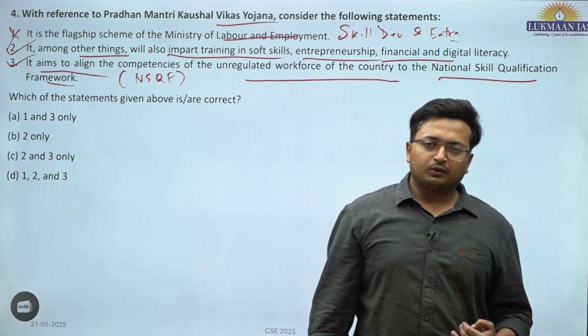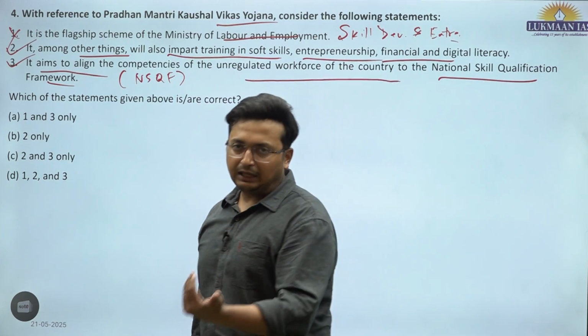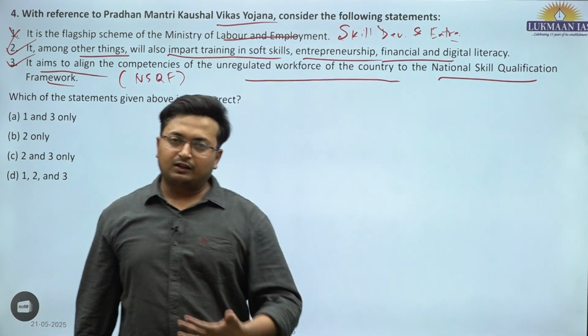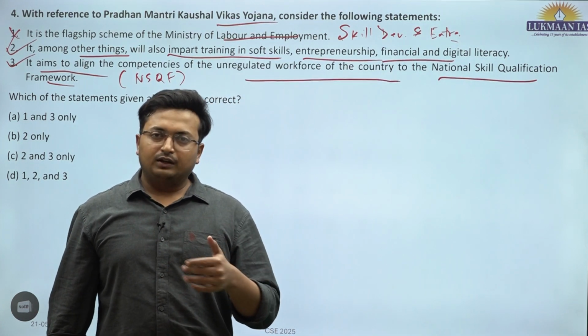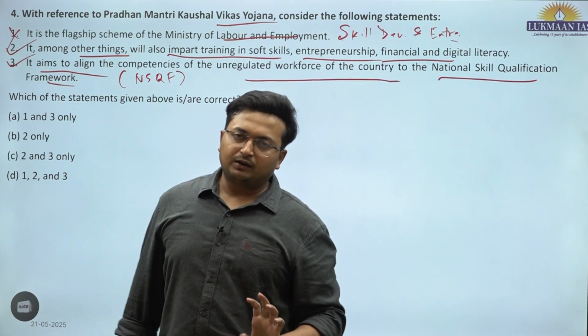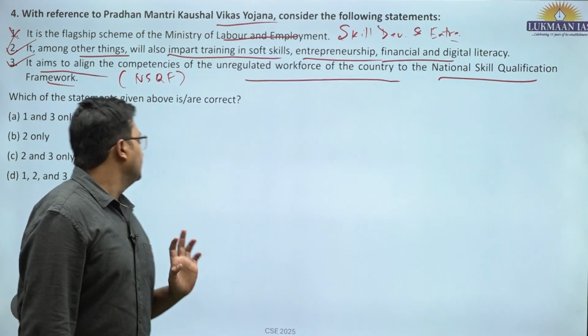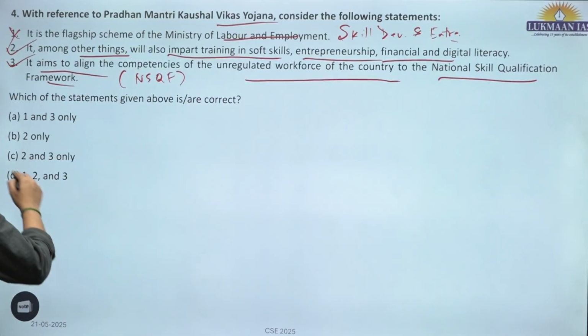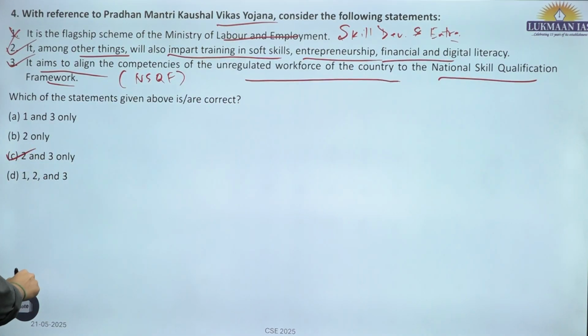If there are non-formal sources of training, like inherited training or training from generational transfers, like a person who got training from his father who was a skilled person, then that training is also considered part of skill and certification is issued. So, the second and third statements are correct. C is the correct answer for question number 4.